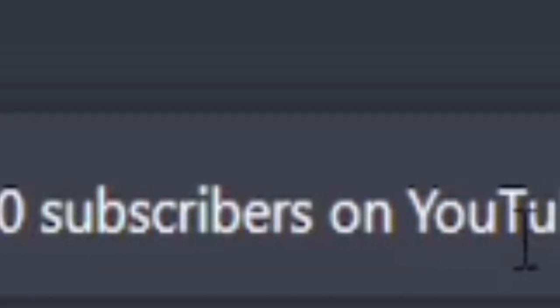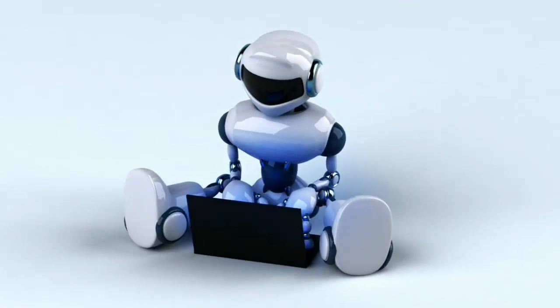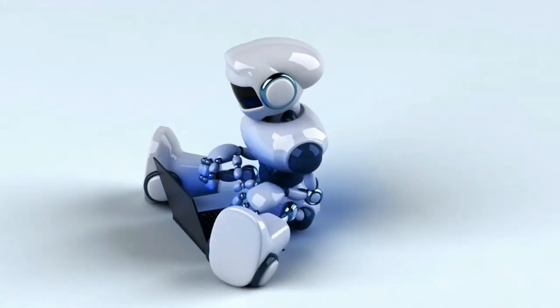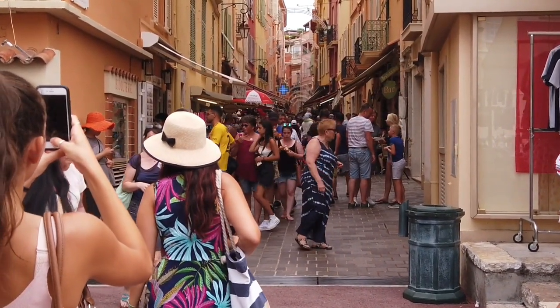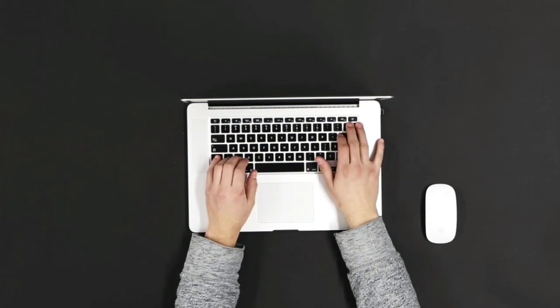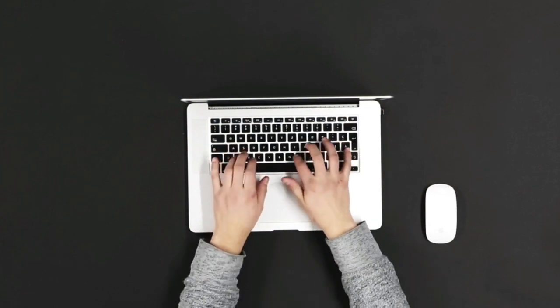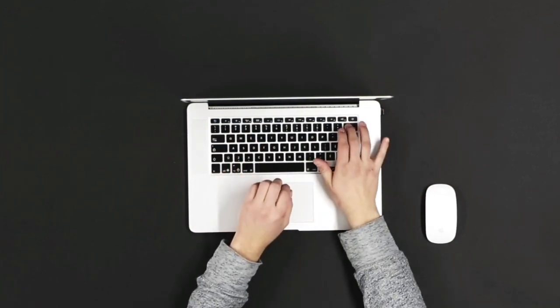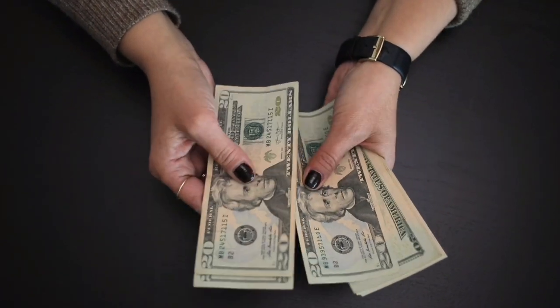So all I'm going to do right now is click on this arrow button, and ChatGPT will generate the answer for me and start writing a blog post on how I can get 1,000 subscribers on YouTube. If, for example, the buyer or the client is asking me to write a blog article on this, this is exactly what I'm going to use. I'm going to use ChatGPT to write the entire blog and then give it back to the buyer. So this is how you can start writing blog posts and making money for yourself.